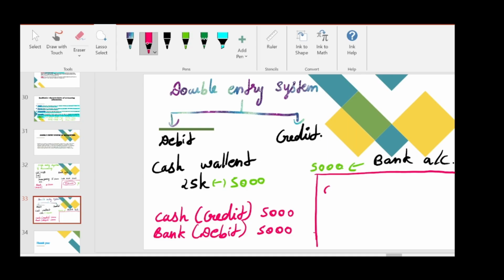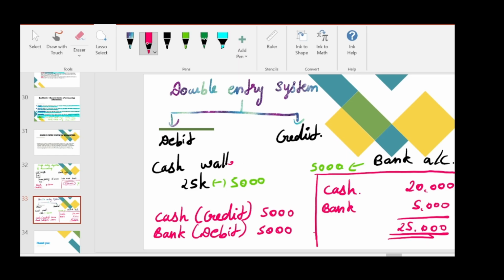So how much cash do we have now? We have 25,000 minus 5,000 is 20,000, and our bank balance is 5,000. So totally we have only 25,000 with us. What we did was take 5,000 out of our purse and deposit it in our bank. So there is no inflow of cash, there is no outflow of cash. Just the form was different. The physical cash was transferred to the bank.